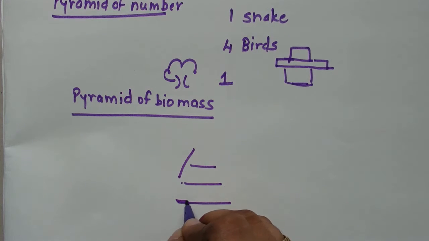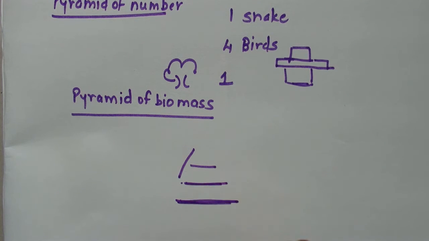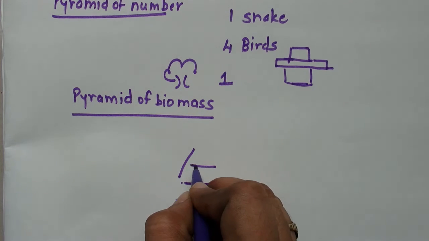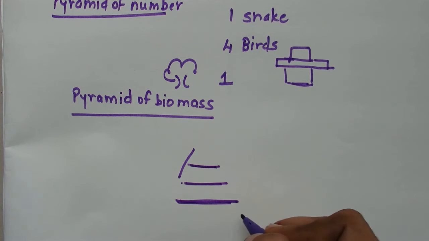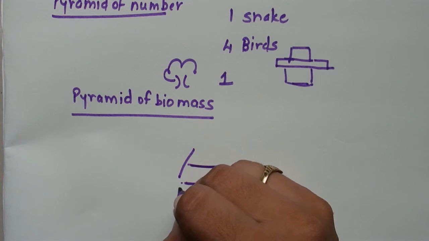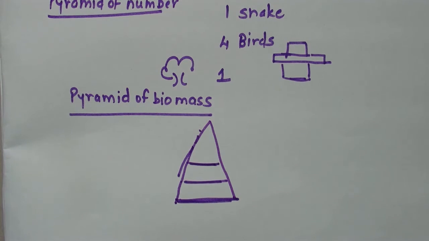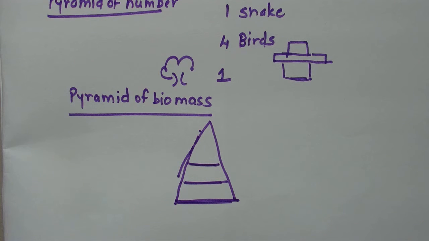Their mass of the plant is more as compared to deer. Mass of the tiger is less as compared to deer. So this gives us upright ecological pyramid. So terrestrial pyramid of biomass is always upright, but in aquatic ecosystem it is inverted.